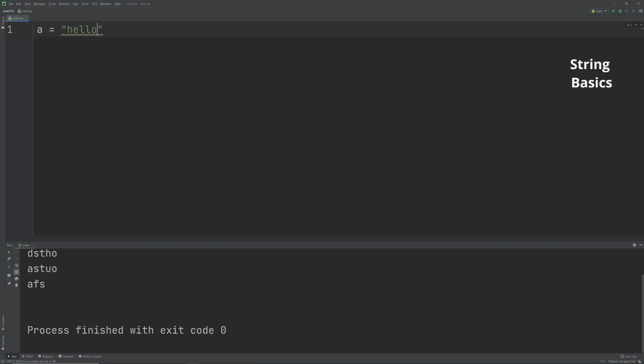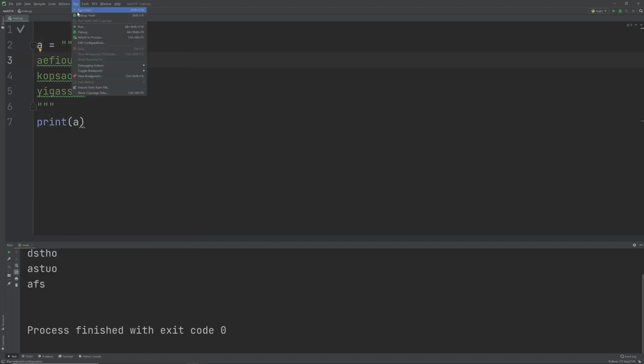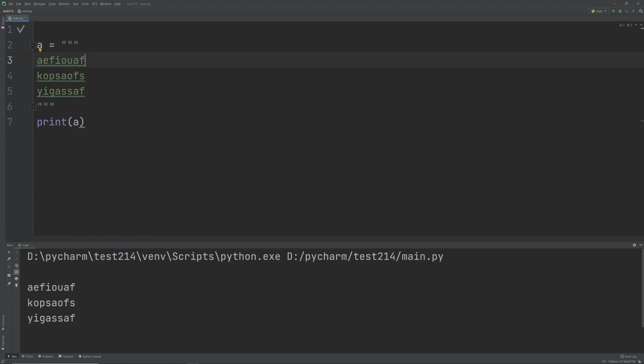Another interesting thing to note with strings, you can actually have multiple lines of strings by using triple quotation marks. So if I try to get 3 quotation marks, now I can do multiple lines. Now this is one string. If I make it into a variable, a equals this, and then I write down print a and run it, I can see that this is one whole string. So that's it. These are basically strings.